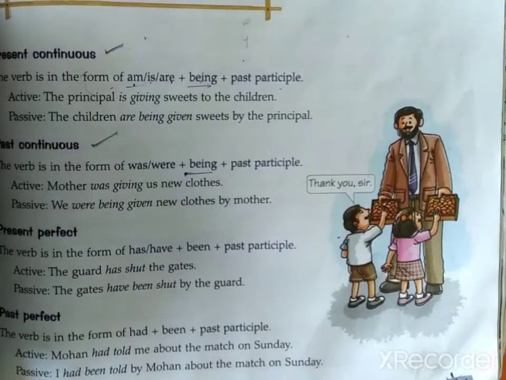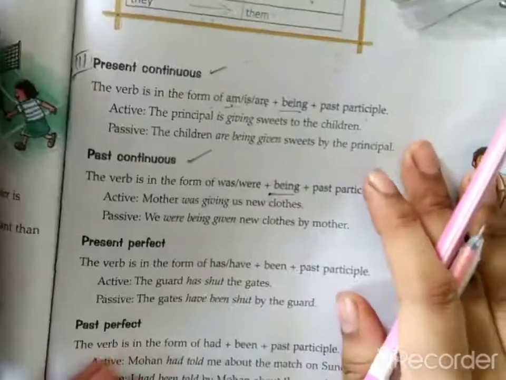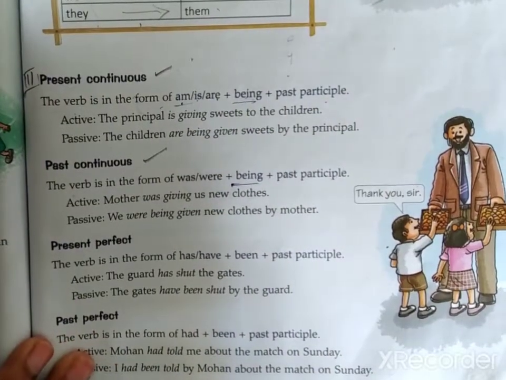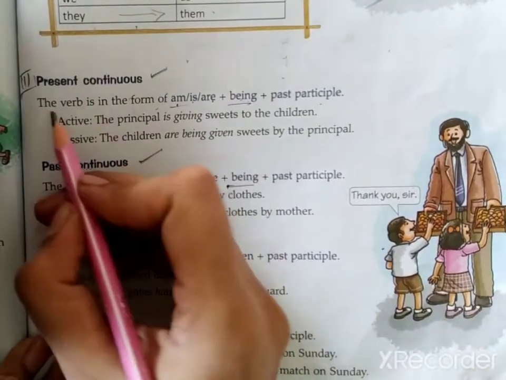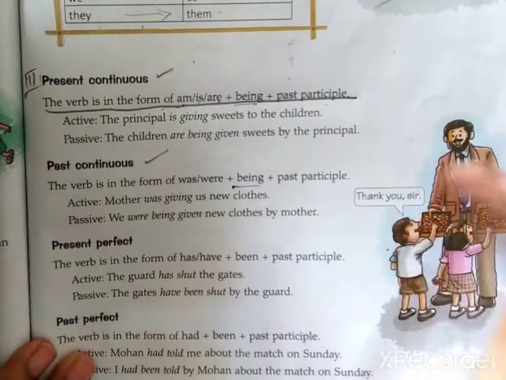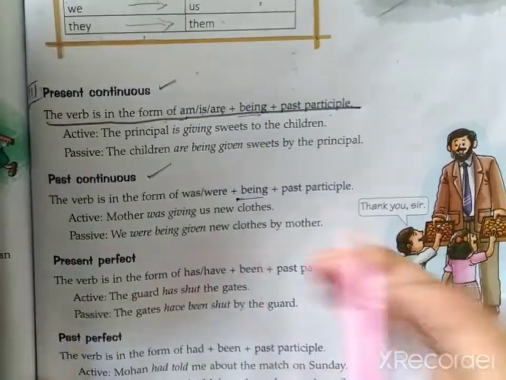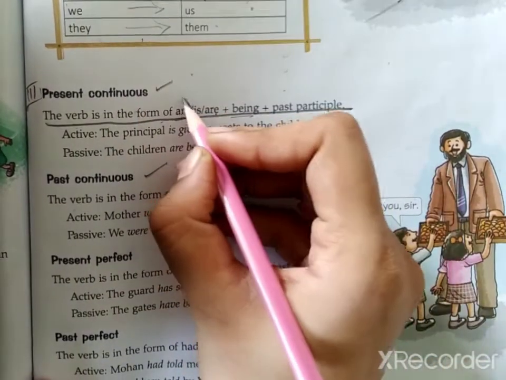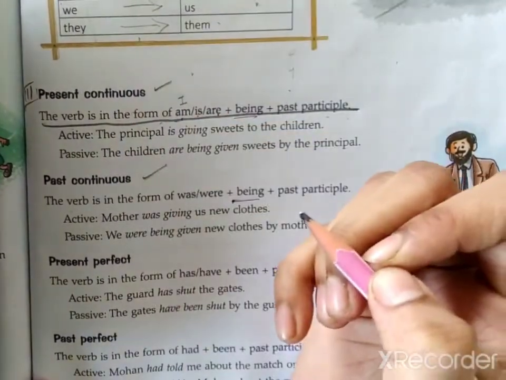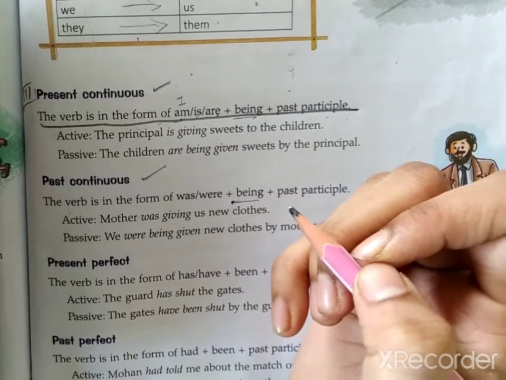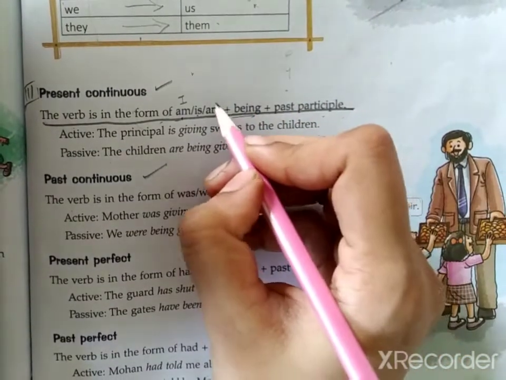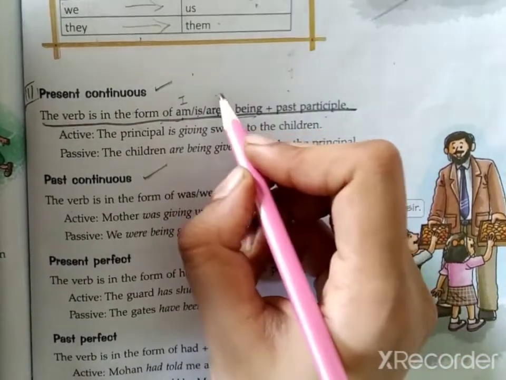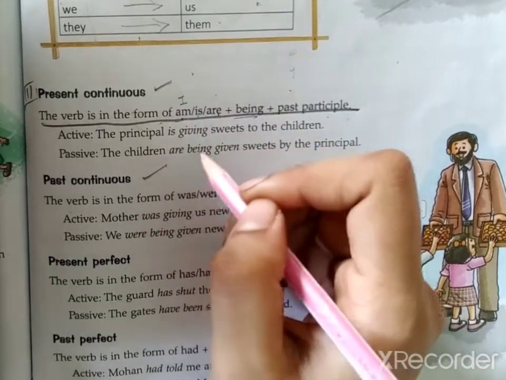Now let us see the example in your textbook. So underline this. The verb in passive is am, is, are plus being plus past participle. Am you use when you use I. Are is for plural, but with you also we use are, and singular we use is.